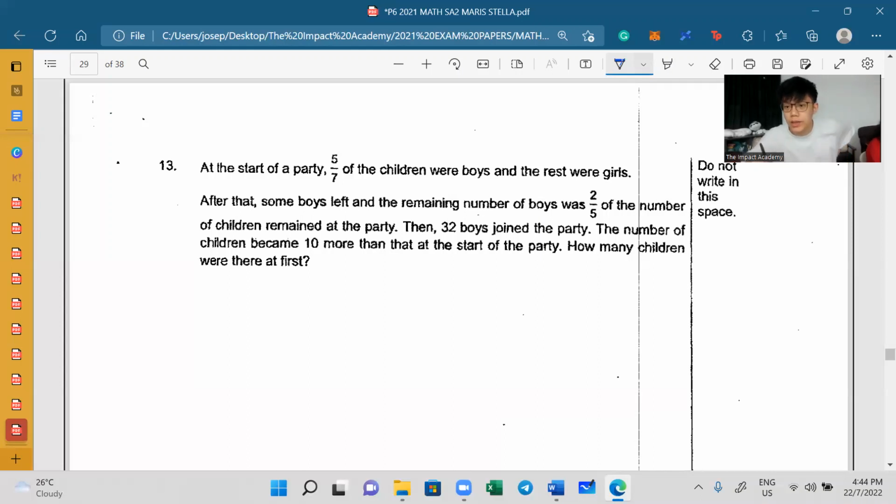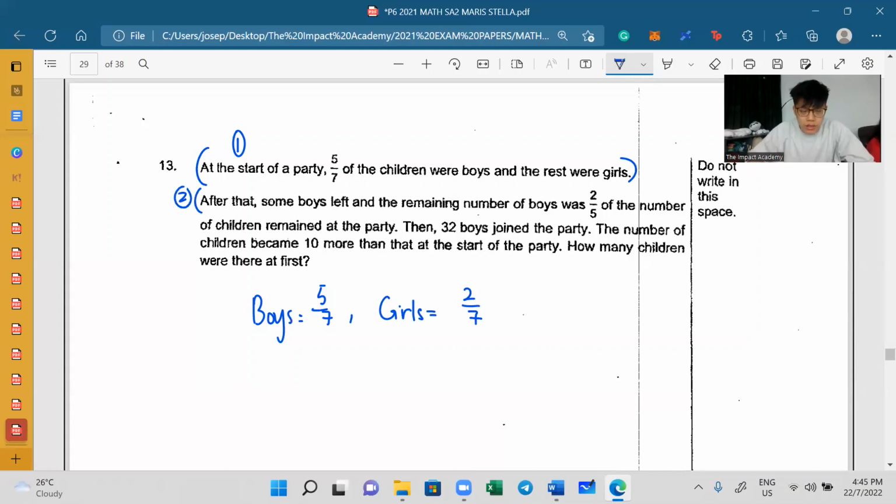We are looking at question number 30 of Maris Stella SA2. As you can see over here, at the start of a party, 5/7 of the children were boys and the rest were girls. Now, if I know that boys is equal to 5/7, the hidden information here is that girls has to be 2/7.